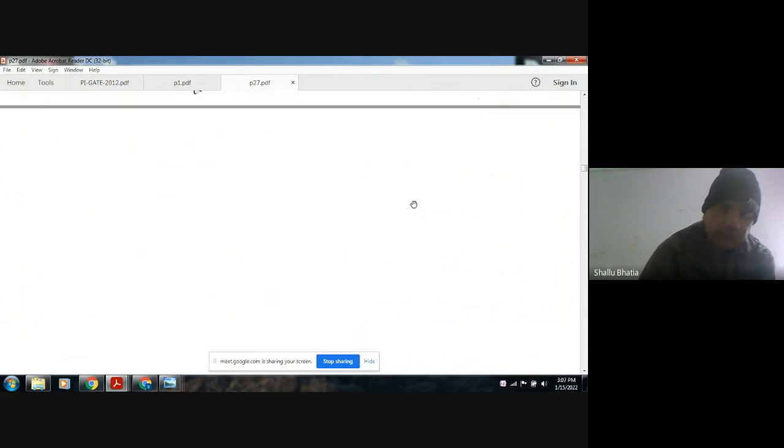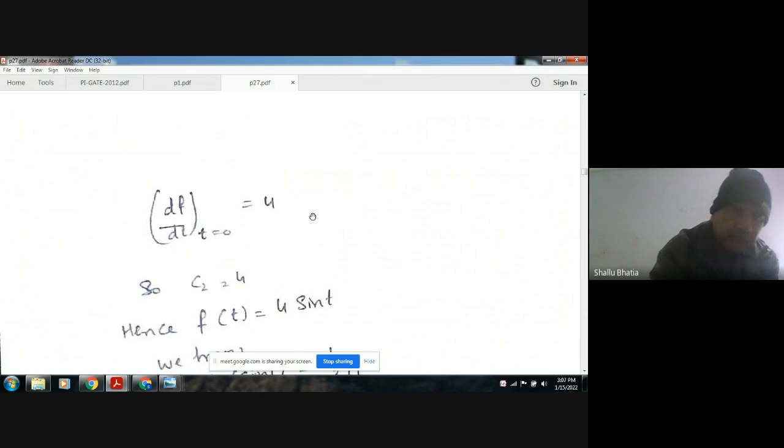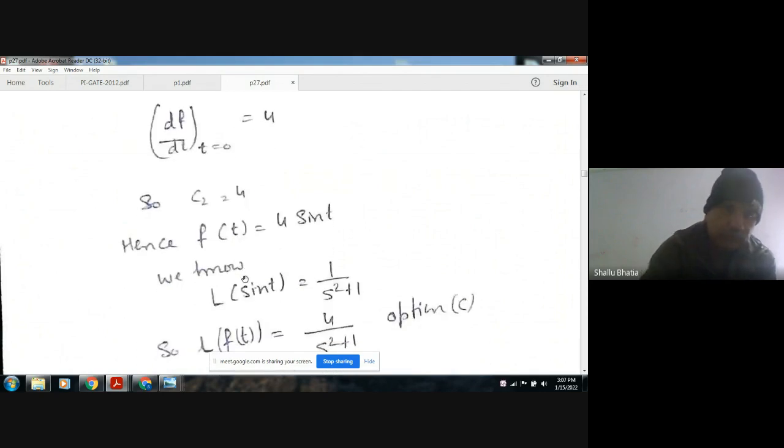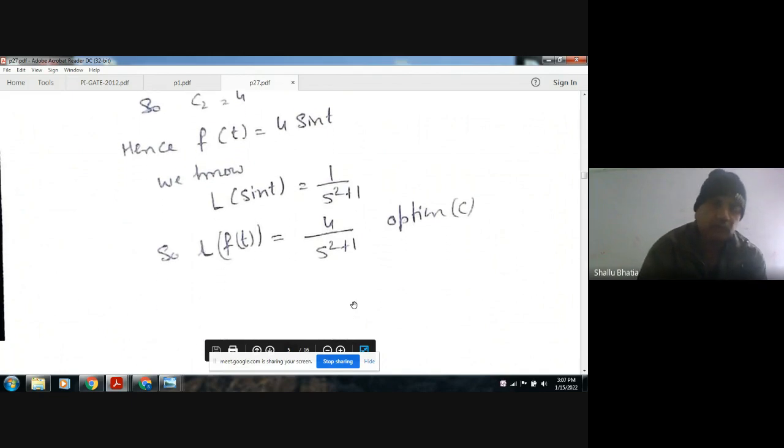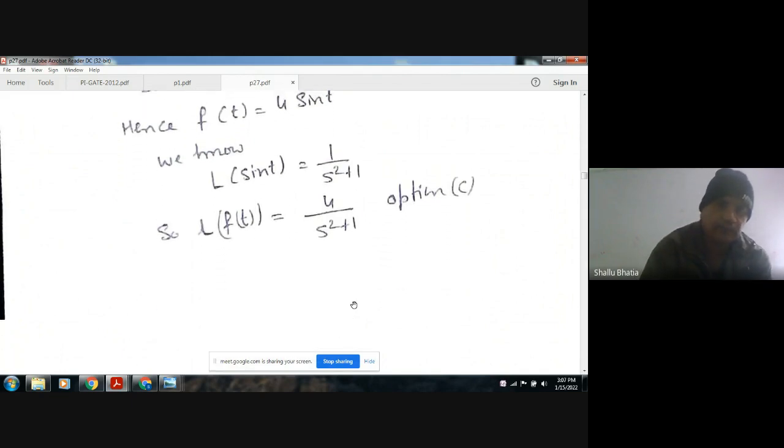So putting the value df by dt equal to 4, we get C2 equal to 4. The equation becomes f of t equal to 4 sin t, and taking Laplace on both sides, we know that Laplace of sin t is 1 by s square plus 1. So the answer is 4 by s square plus 1.